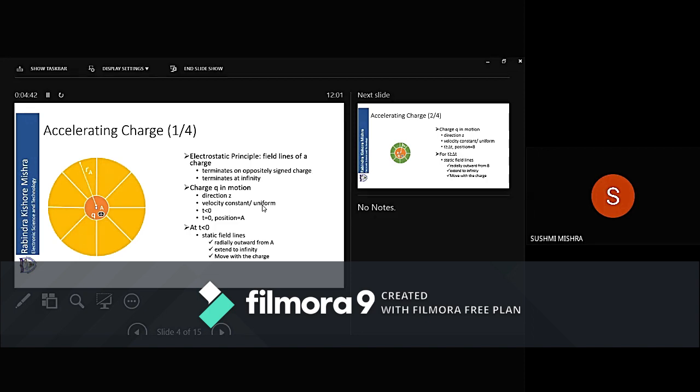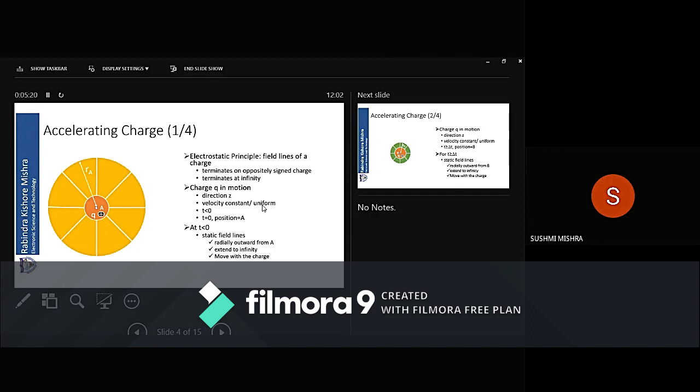Now let us consider it is moving in the Z direction. Its velocity is constant or uniform. This charge Q is moving in the Z direction with a constant or uniform velocity, which means there is no acceleration. The charge is not accelerating. And this happens while t is less than 0. We have not started our stopwatch. The stopwatch is off. The stopwatch will be on at t equal to 0.